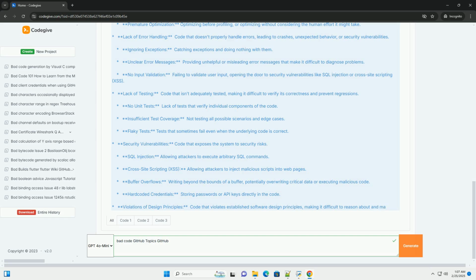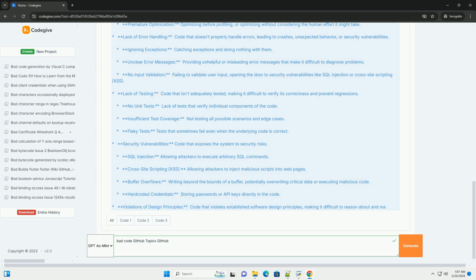Code review. Code review is a process where developers review each other's code to find bugs, improve code quality, and share knowledge. Repositories tagged with code review might offer tools, guidelines, or workflows for effective code review. Testing. Thorough testing can expose many problems in the code. Repositories with testing as a tag will show testing methods, frameworks, and best practices.